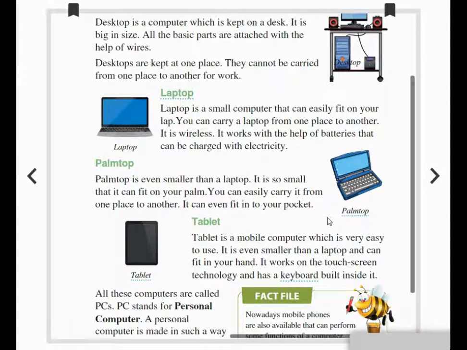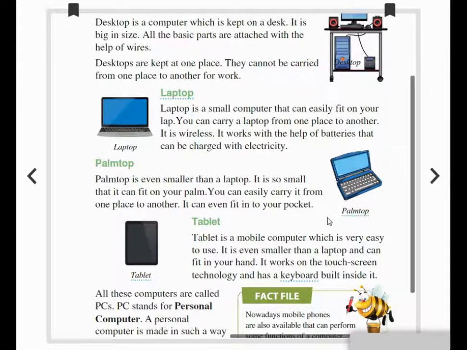Like a mobile phone, when the charge goes down, you will connect the electricity through a charger, isn't it? Likewise, we have to connect the charger when the battery goes down.